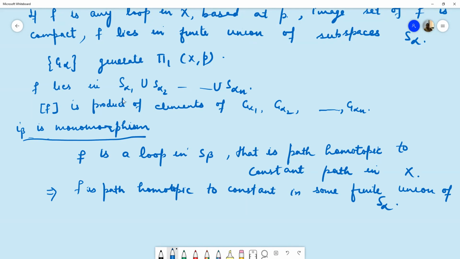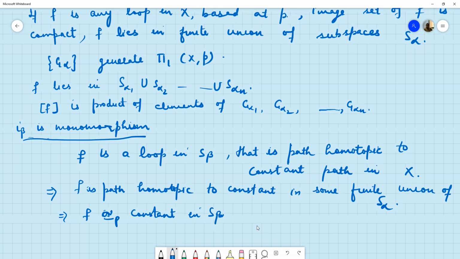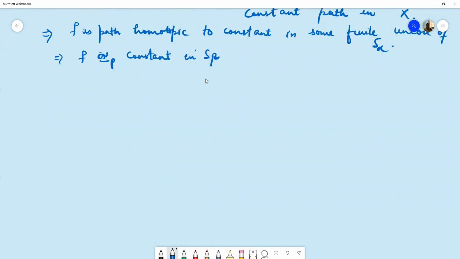It means f is path homotopic to constant in S beta. Since f is a loop in S beta, f is path homotopic to constant in space S beta itself. So it proves that the homotopy class of f is actually the identity element, which means I beta is a monomorphism. So the groups G alpha generate pi1 X, p.